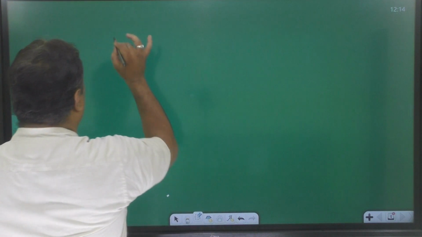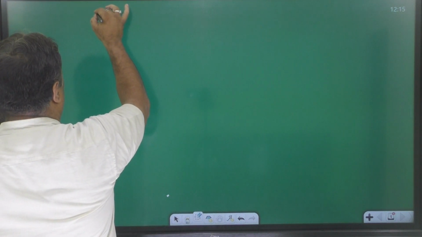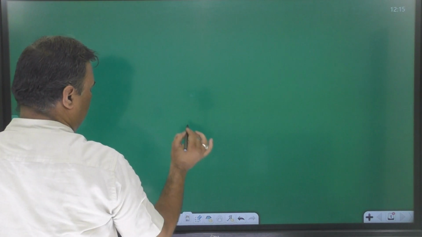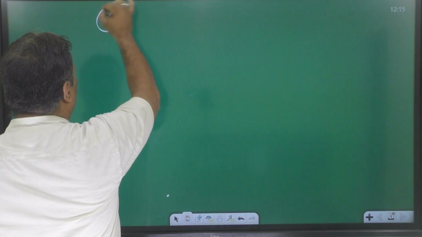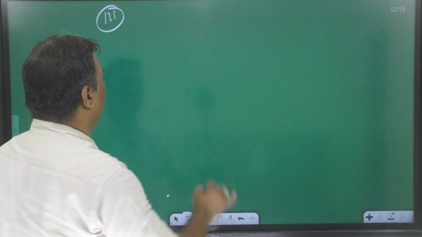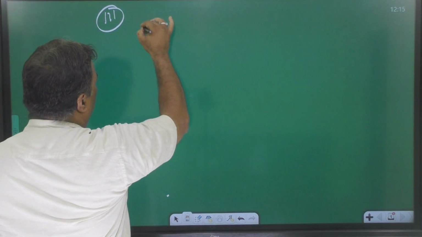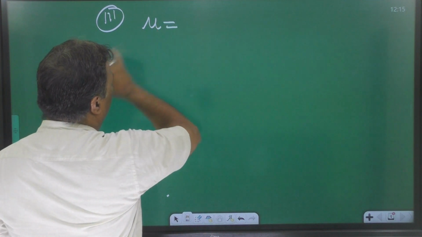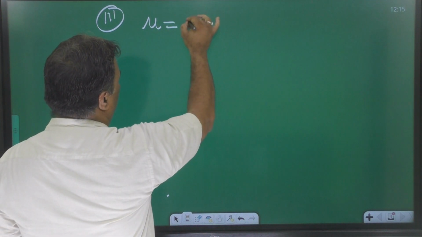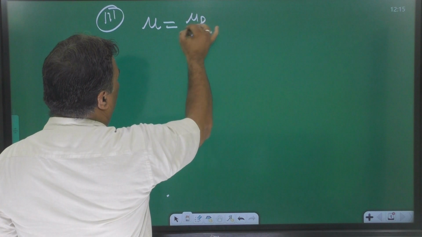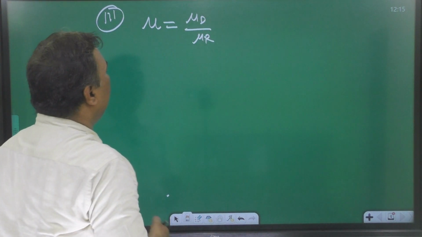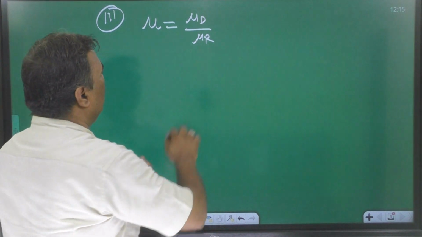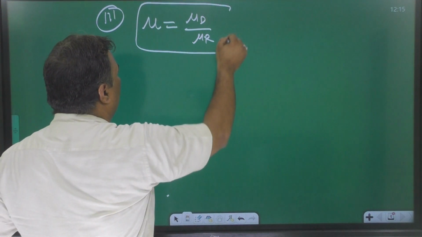Okay, students. Now the next concept is refraction at a plane surface. There is a big confusion, the role of mu. Always remember, mu means mu d upon mu r. This is the landmark. Always remember.